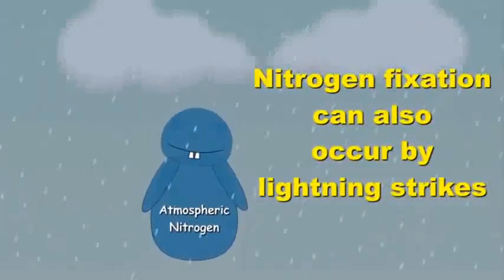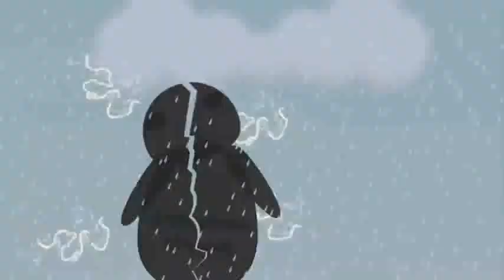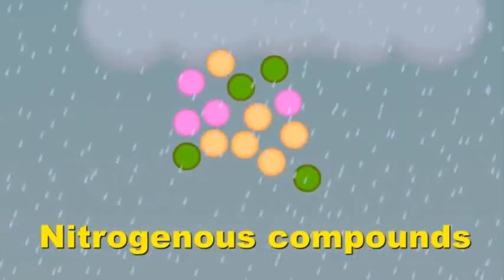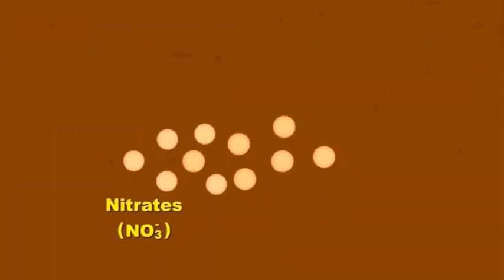Sometimes, even when the lightning strikes in the atmosphere, nitrogen fixation happens. The atmospheric nitrogen is directly converted into nitrogenous compounds, and these compounds could be directly absorbed by the roots. This is how it works.